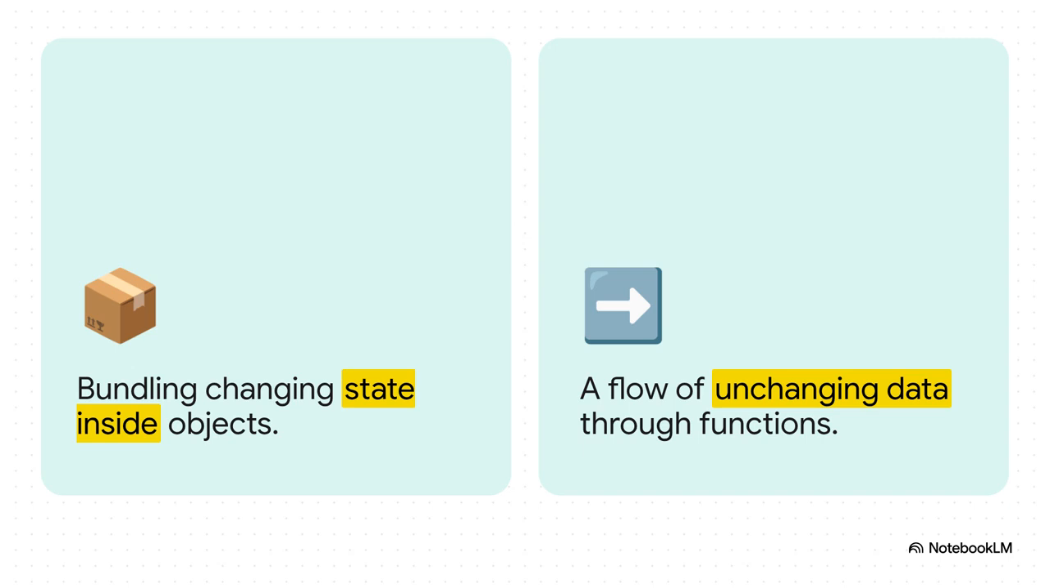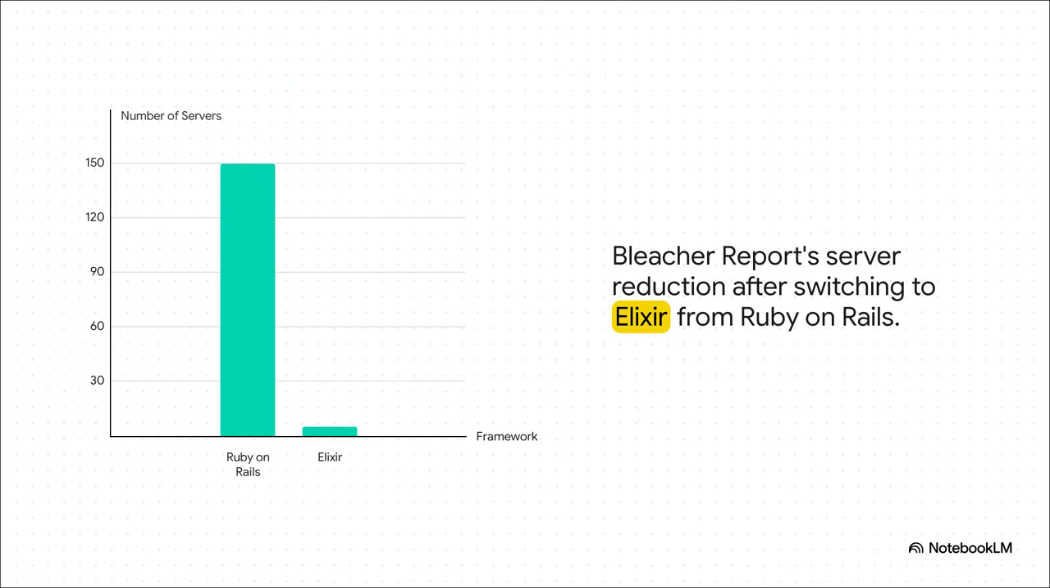You just pipe that data through pure functions, which are these beautiful, predictable things that, given the same input, always give you the same output, with zero side effects. That makes your code predictable, easy to test, and way, way easier to run in parallel. And this isn't just theory. This is real-world stuff. Check this out.